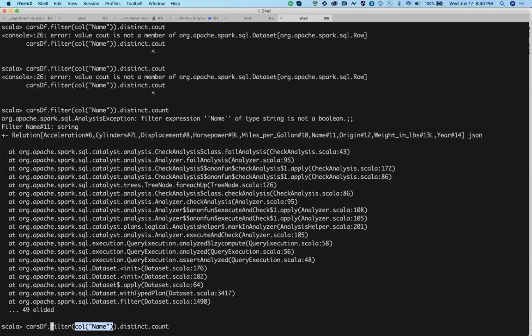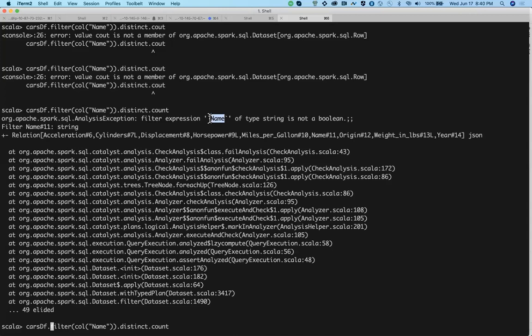If you use filter over here, filter will always take something Boolean, true or false. But here you have given a column, which is of type string. That is the error: the filter operation is expecting a condition, but you have given a string. Name is a string.